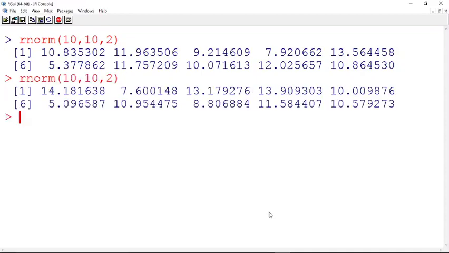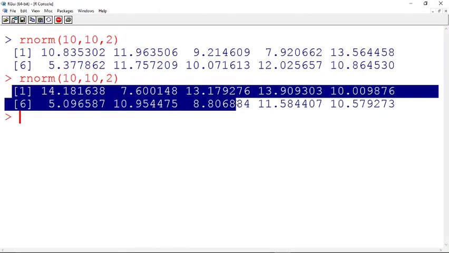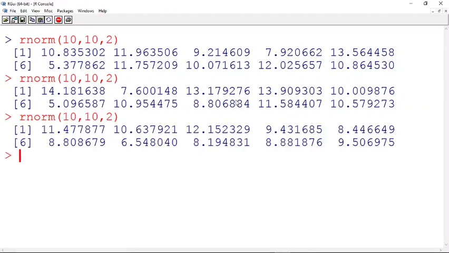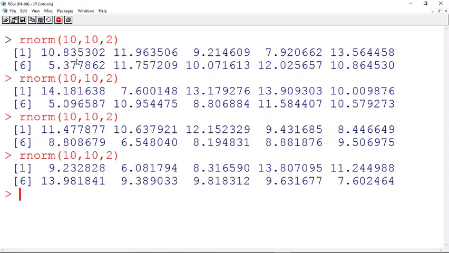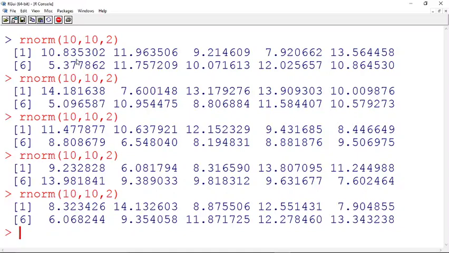Similarly, again when you execute it, you get a different set of values. If I go for the third one, you get a different set of values. There is no chance for you to again get this particular value. Again for the fourth time you get a different value, and the fifth time also you get a different value.